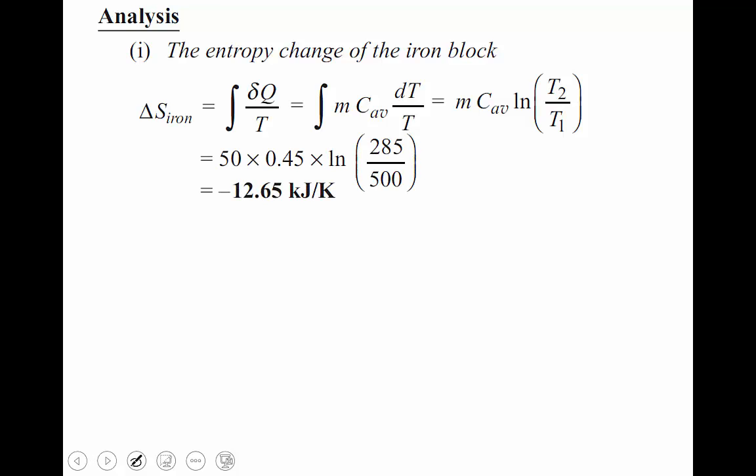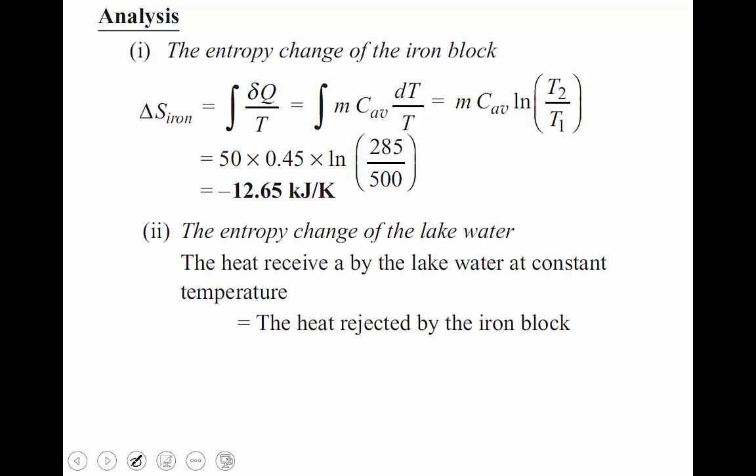Substitute the values: m 50 kg, Cav 0.45 into ln 285 divided by 500, substitute in terms of Kelvin. Okay, remember that. Then we get minus 12.65 because during the process heat is rejected. During the heat rejection process, entropy also has a negative value, 12.65 kilojoule per Kelvin.